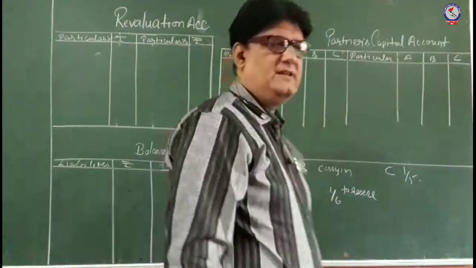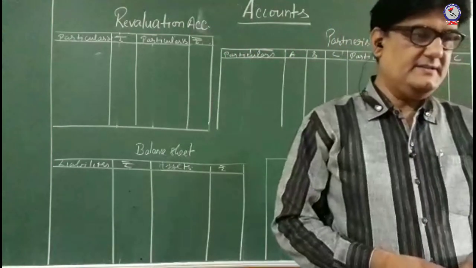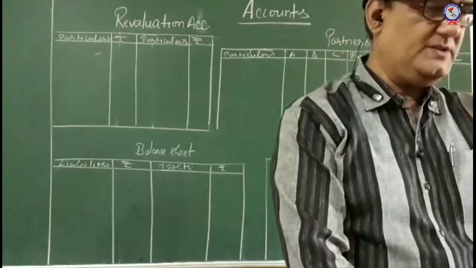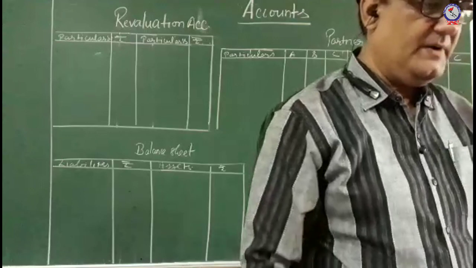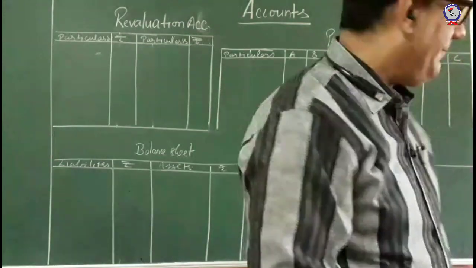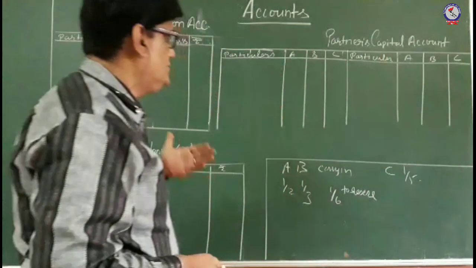So there is a whole balance sheet given to you, and then it is said that on the date of the admission of C, the following adjustments were made. C will bring 25,000 towards his capital.